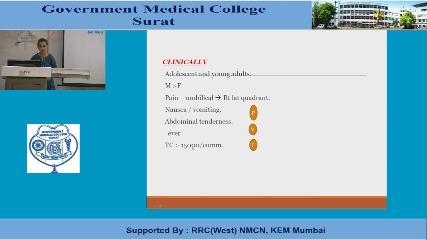Total counts are usually more than 15,000 cells per cubic mm. So basically a triad of pain, vomiting and fever. This is what is required to diagnose a case of acute appendicitis. You can then ask the person to undergo USG, and if the USG findings suggest an inflamed appendix, the surgeon will surely remove the appendix.